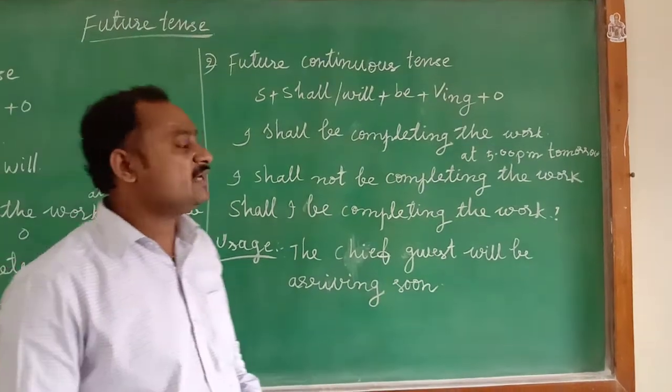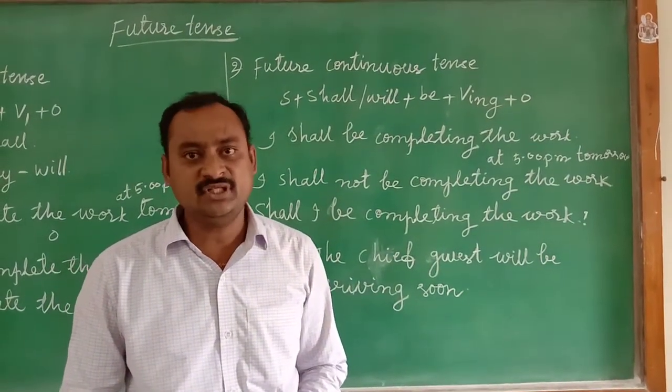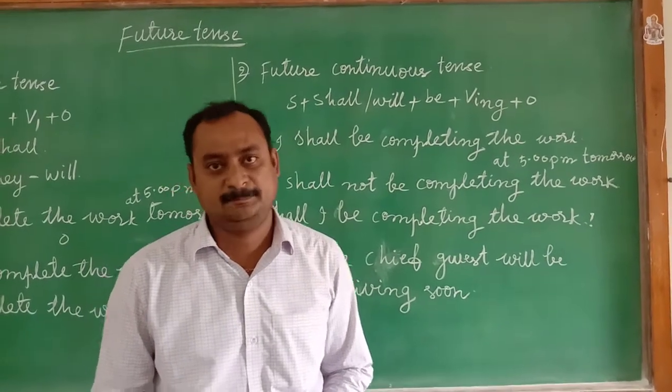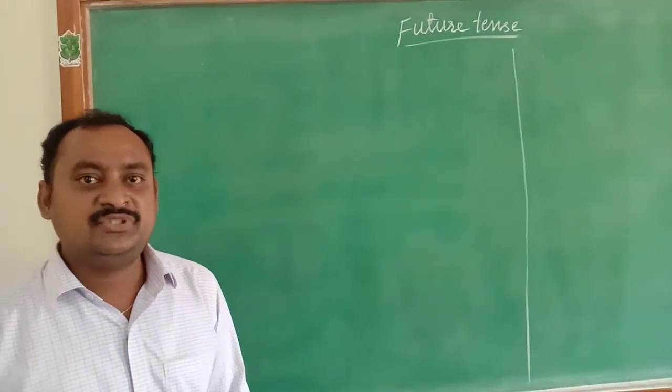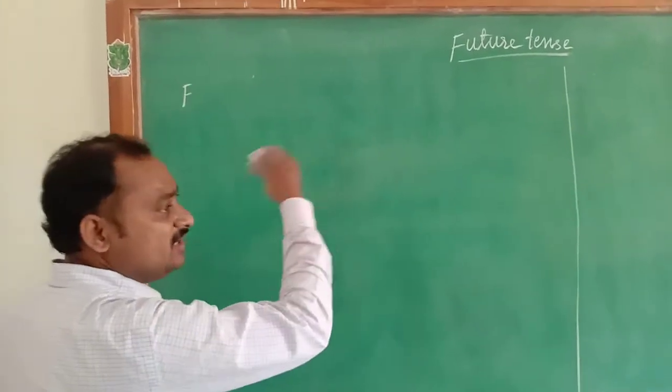Okay, my dear students, now we will go through the future perfect tense and future perfect continuous tense. Future perfect tense.